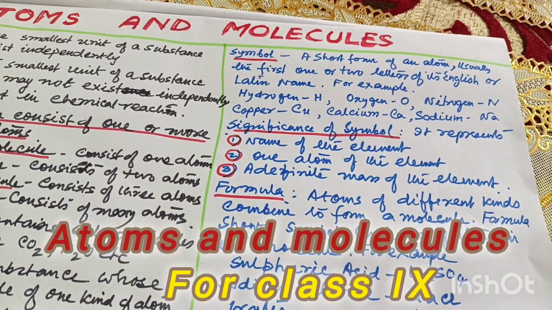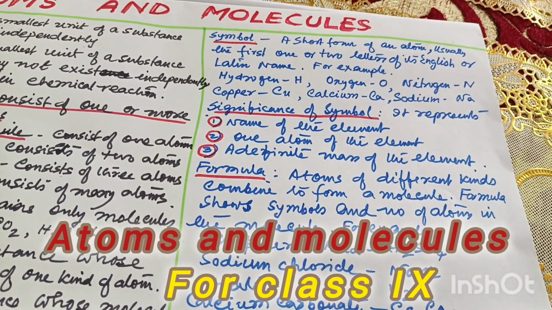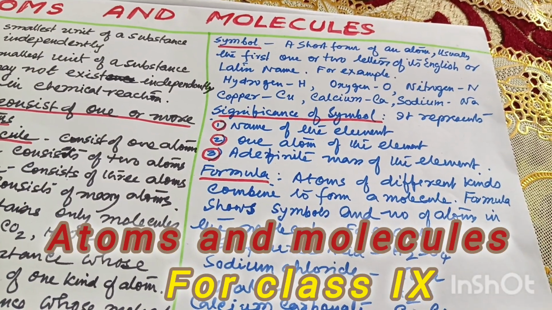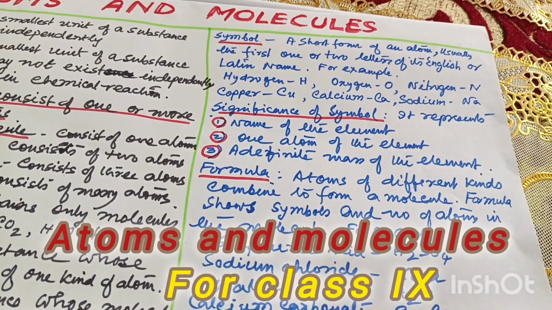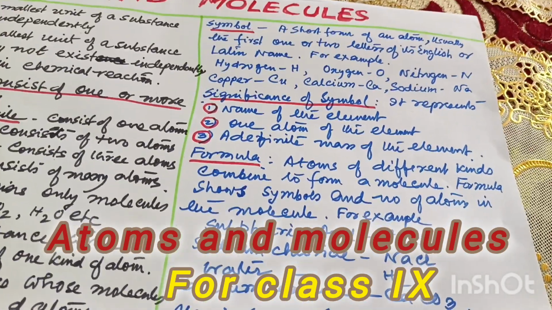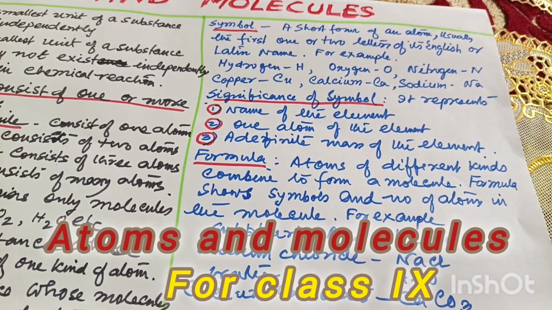An atom is expressed in terms of a symbol. We are not always writing the full name of the atom; we are writing in short. Generally, we write the first one letter or first two letters. Mostly we take the English name, sometimes we take the Latin name also.